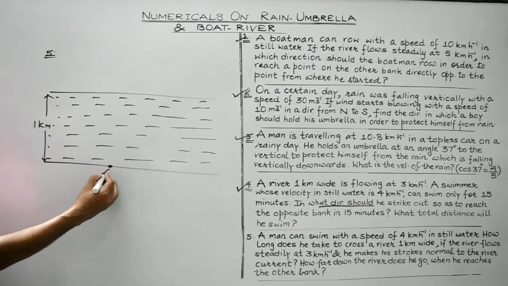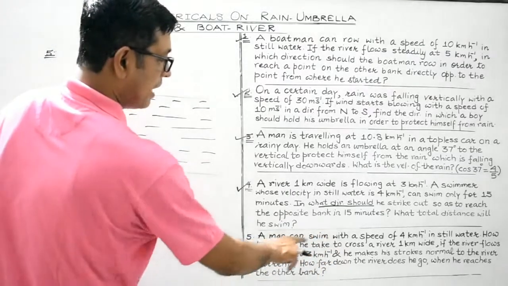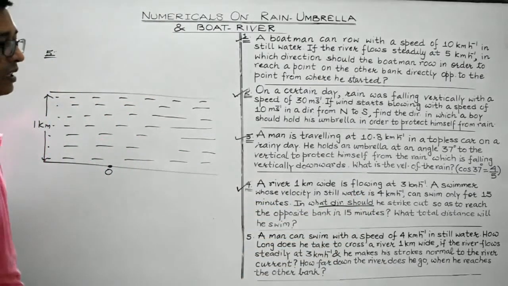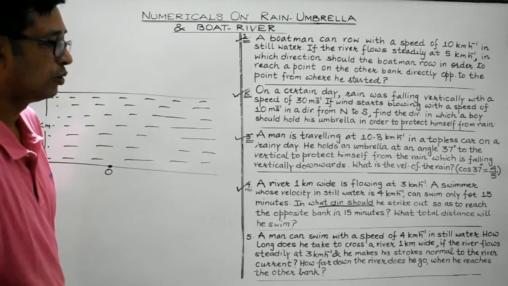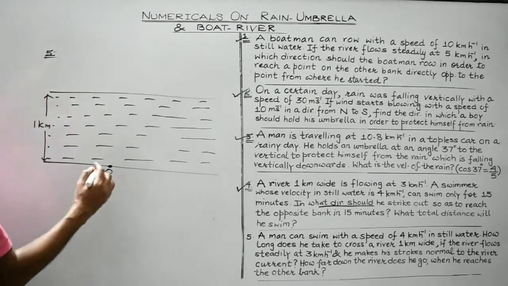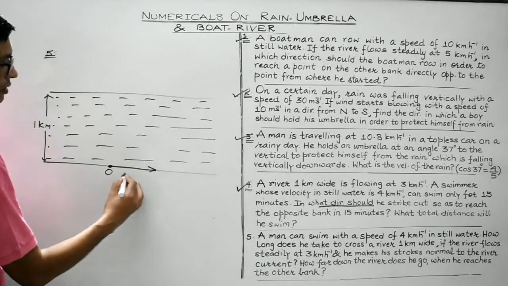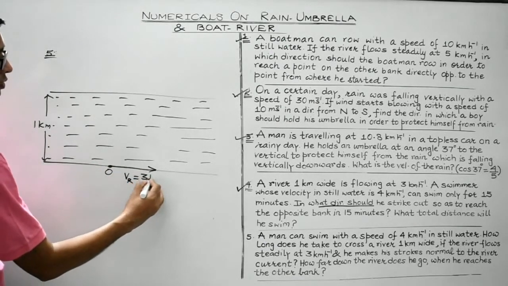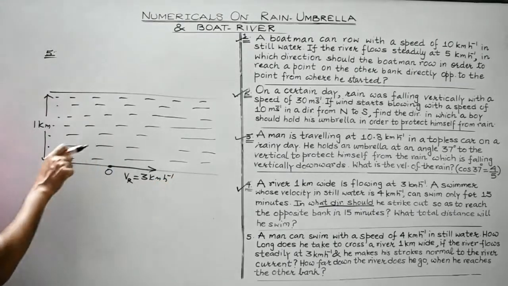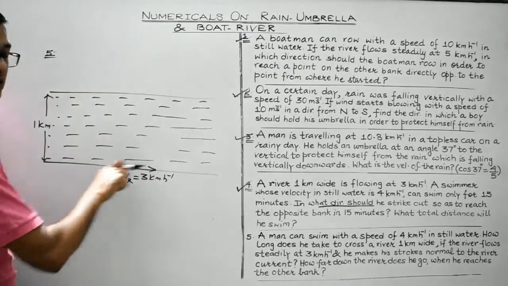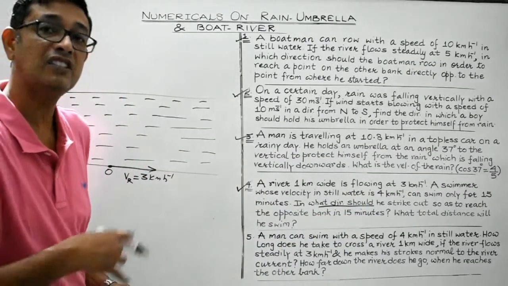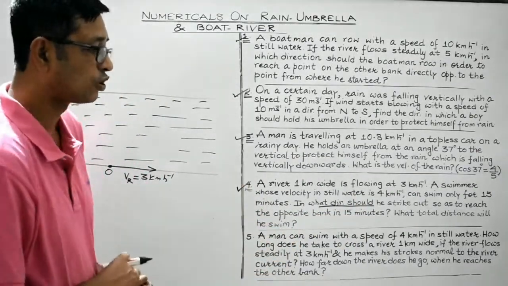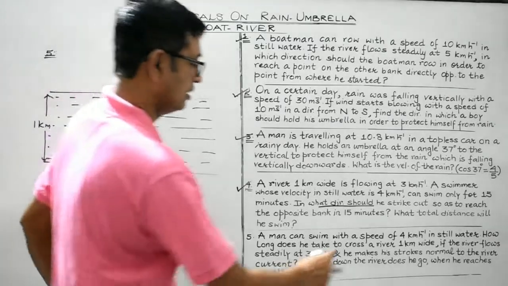Suppose this is point O, and a man swims with the speed of 4 km per hour in still water, and the river flows steadily at 3 km per hour. This is the velocity of the river, right? And the man is swimming with a velocity of 4 km per hour in still water, and he makes his strokes normal to the river.